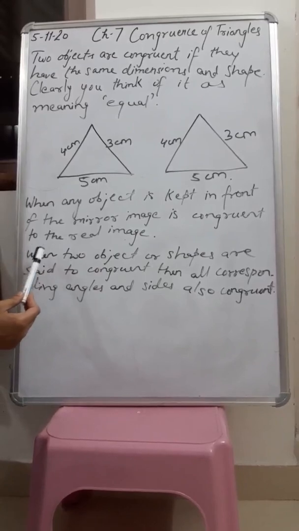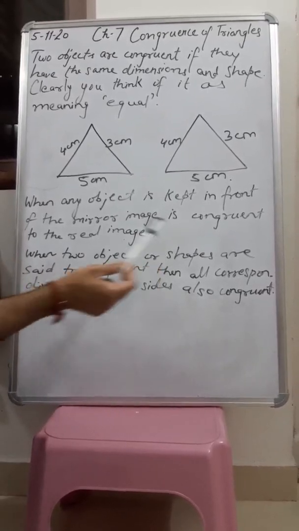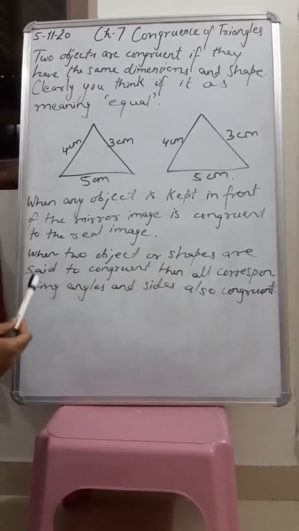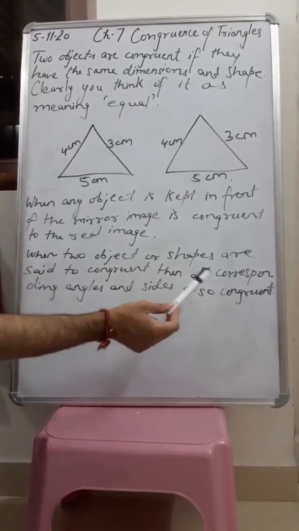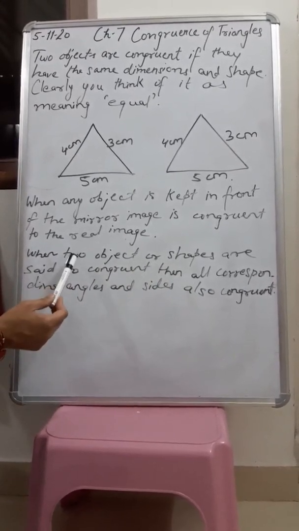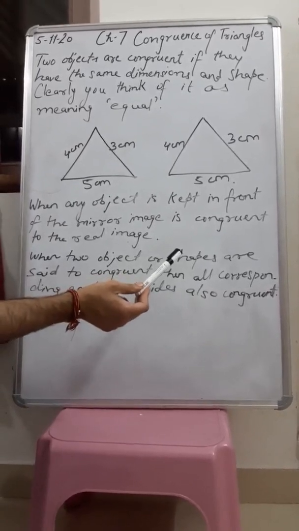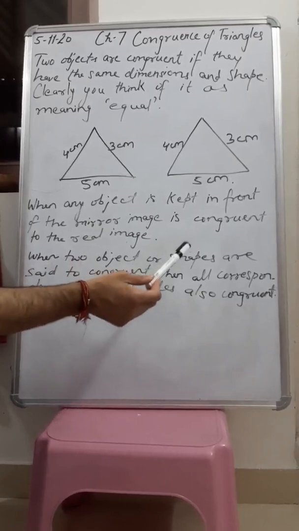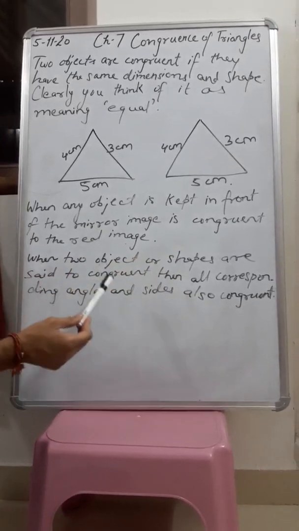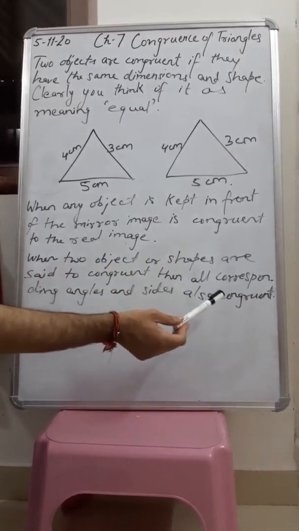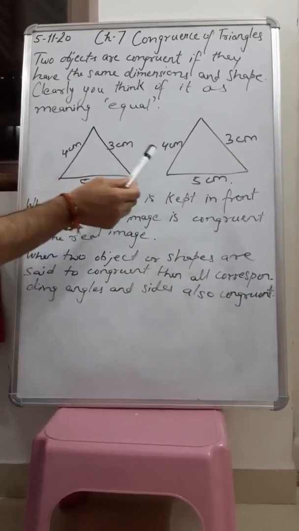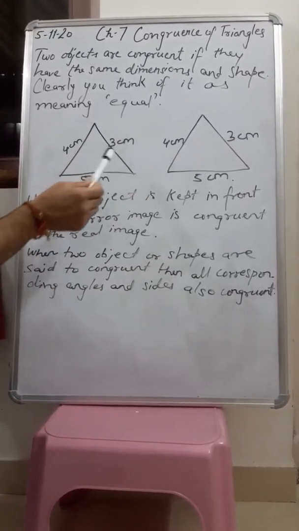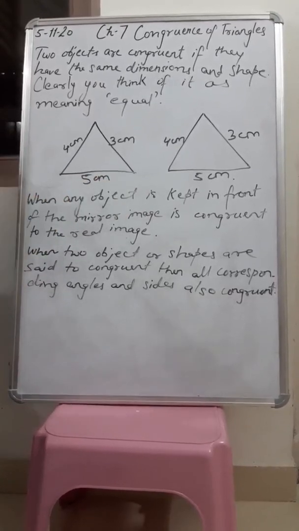Next, when two objects or shapes are said to be congruent, then all corresponding angles and sides are congruent. Congruent means equal. So these are your two objects, these are your measurements, these sides, this side and this angle.